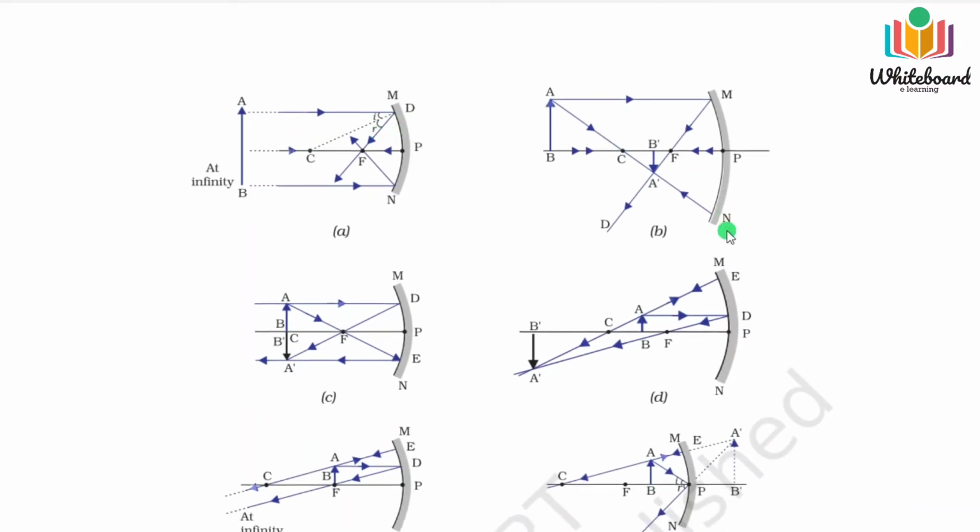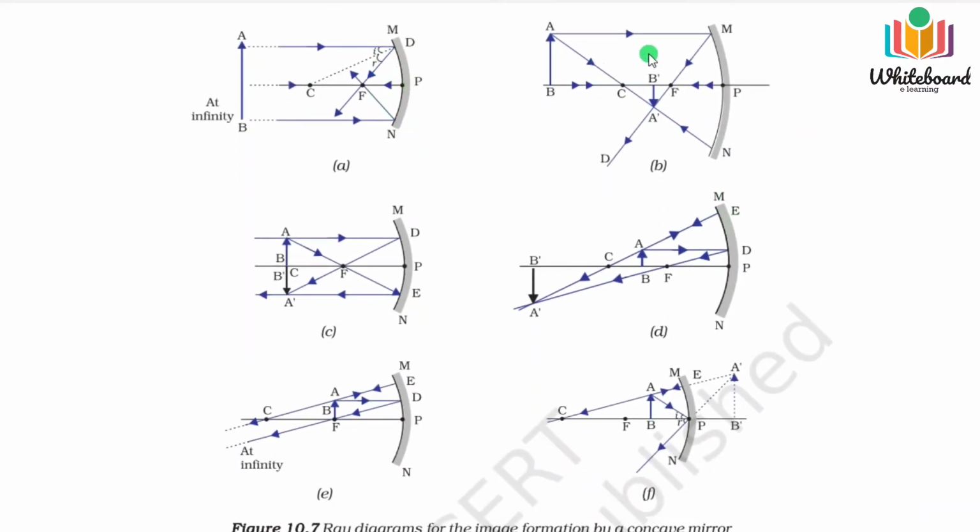You can see here several pictures of the concave mirror. All are concave mirrors, but the object we have placed in front of the concave mirror is not in the same position. First we have placed the object at infinity, and we are bringing the object from infinity to the pole. Here the object is beyond C, then closer, on C, then in between C and F, then on F, and coming towards the pole, and finally it is very close to the concave mirror.